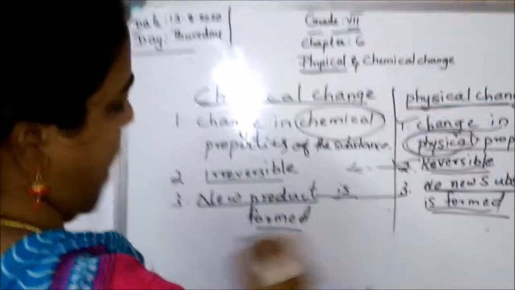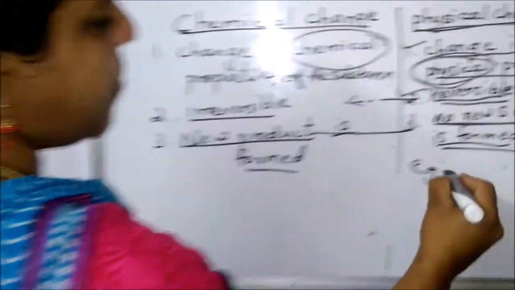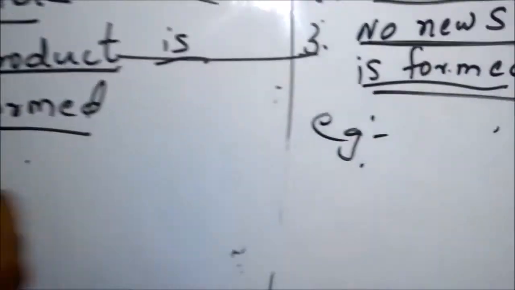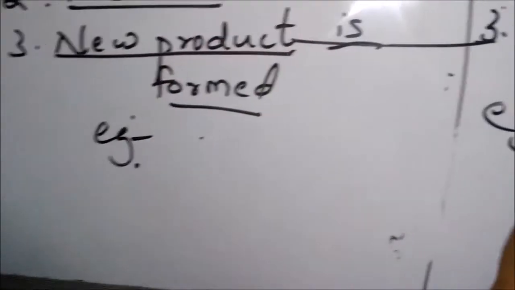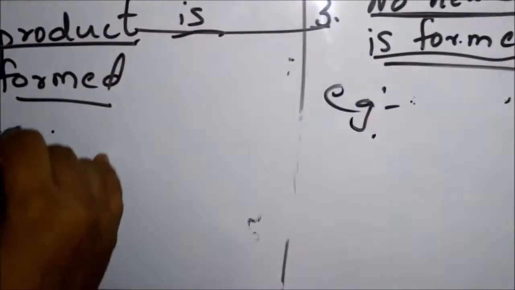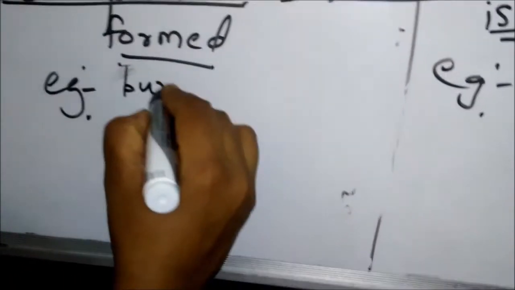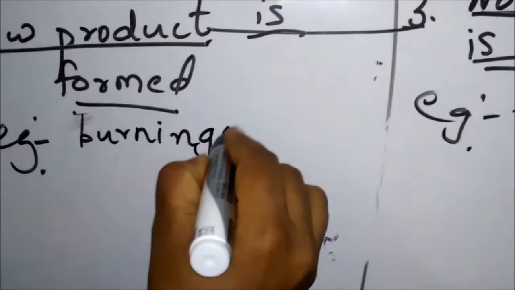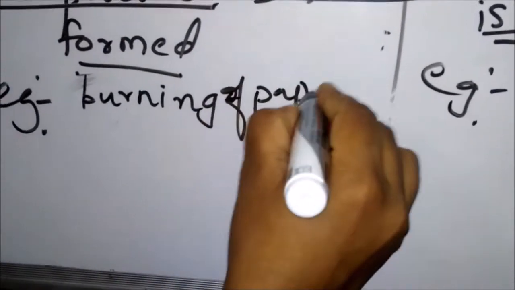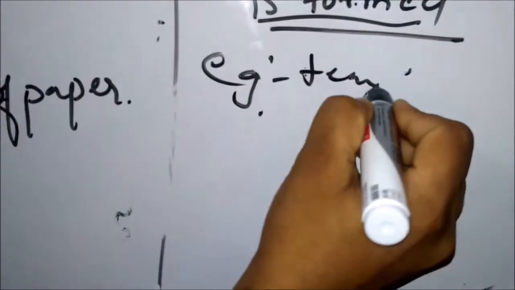Now the examples I can give: burning of paper is a chemical change, and tearing of paper is a physical change.